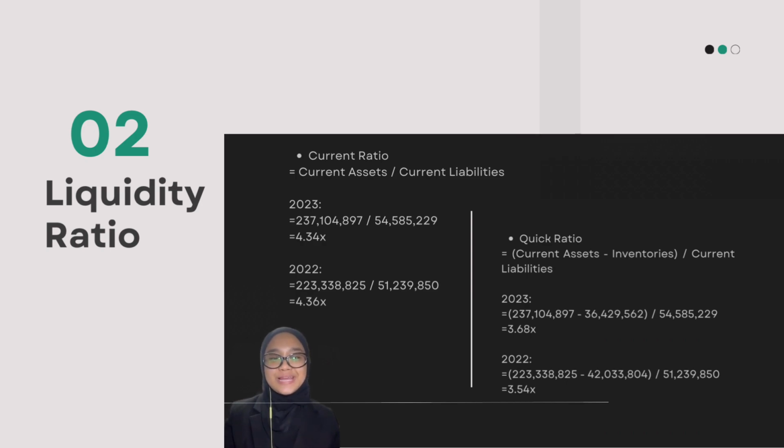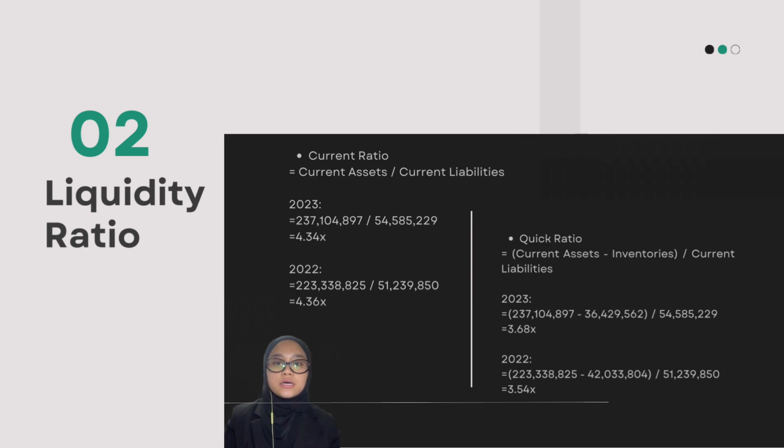Alright, so let's move to the next slide, which is liquidity ratios. In these ratios, we have current ratio and quick ratio. For current ratio, the current ratio measures a company's ability to pay short-term obligations using current assets. It's calculated as current assets divided by current liabilities.